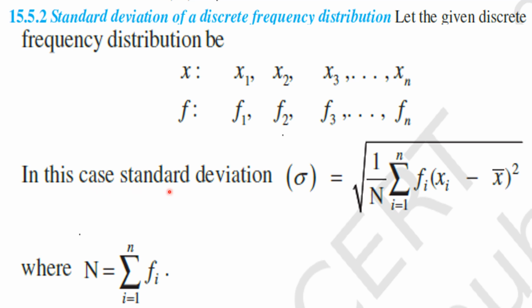In this case, standard deviation sigma is equal to square root of 1 by capital N into sigma i is equal to 1 to n fi into xi minus x bar whole square. Okay, my children, where capital N denotes sum of the frequencies, that is sigma i is equal to 1 to n fi. Understood this point, my children?